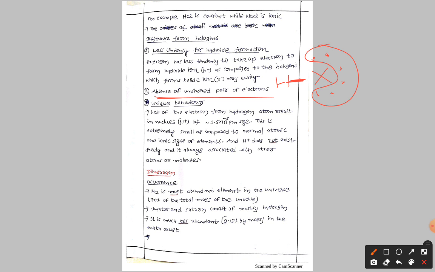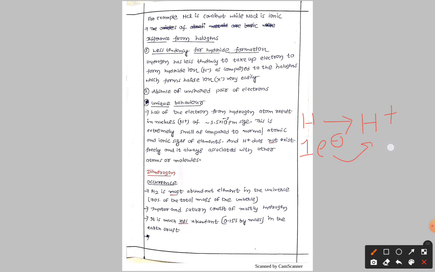Next we have the unique behavior. Unique behavior means it has a special behavior, no one else has such a type of behavior. That is called unique behavior. Here, when hydrogen loses the electron you get H plus. As you know very well, hydrogen itself has one electron, now it loses it, and we are left with only the nucleus, isn't it? So loss of